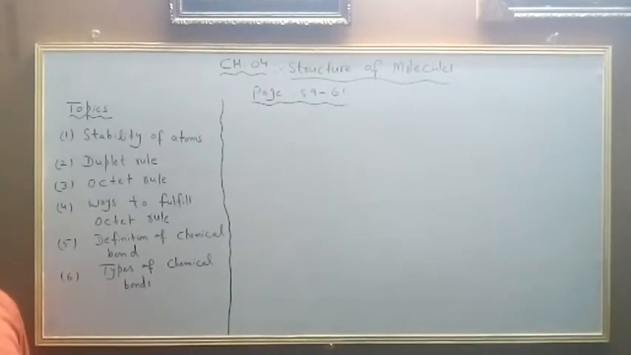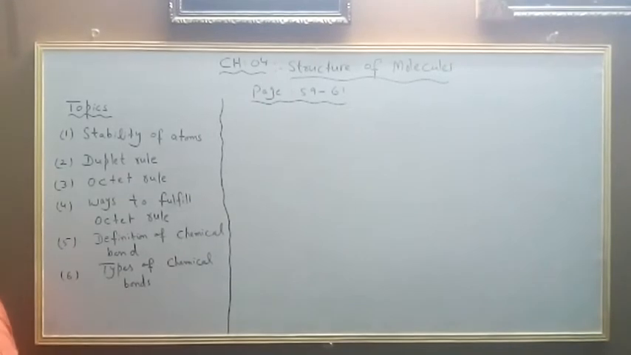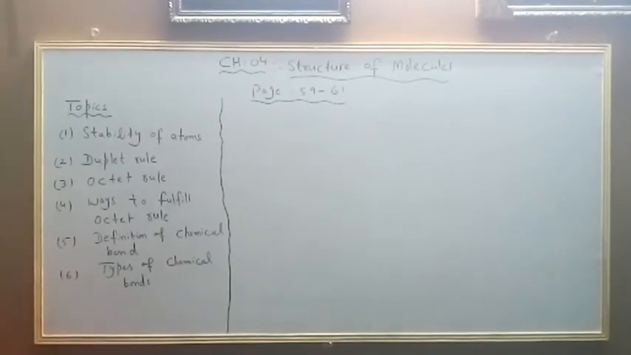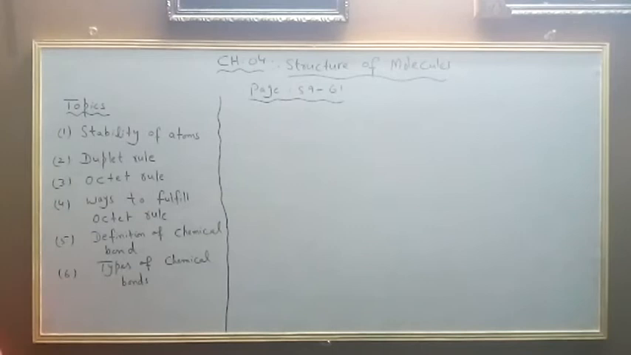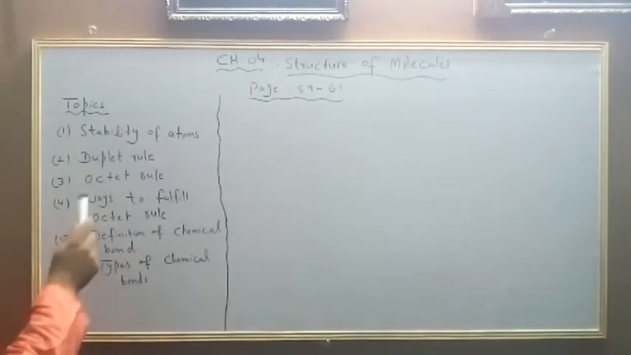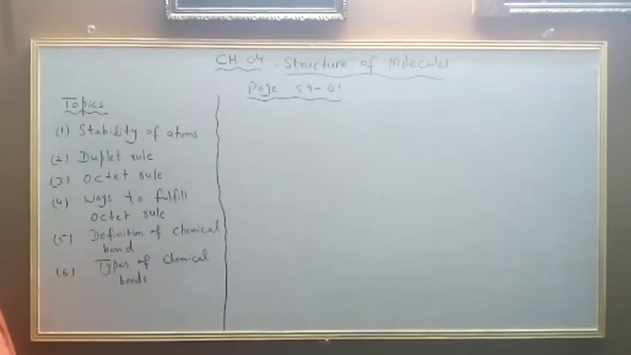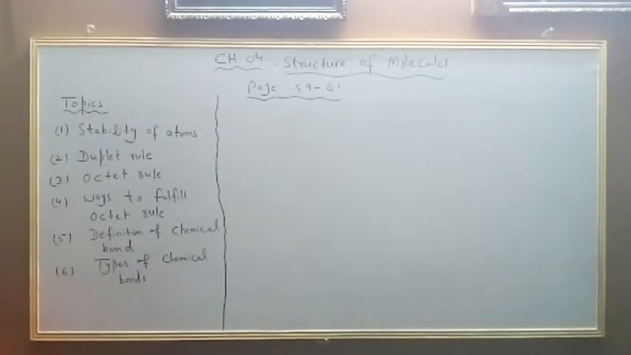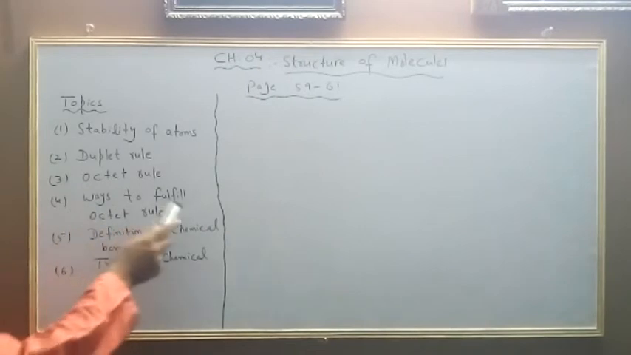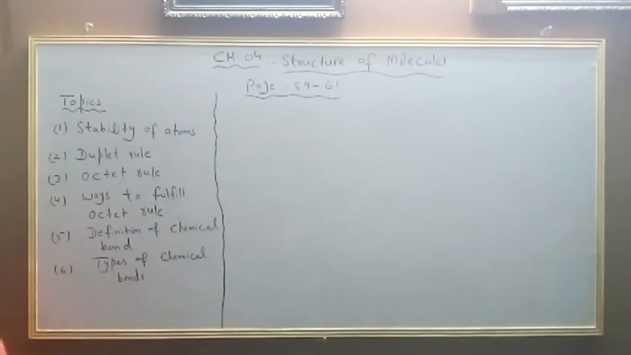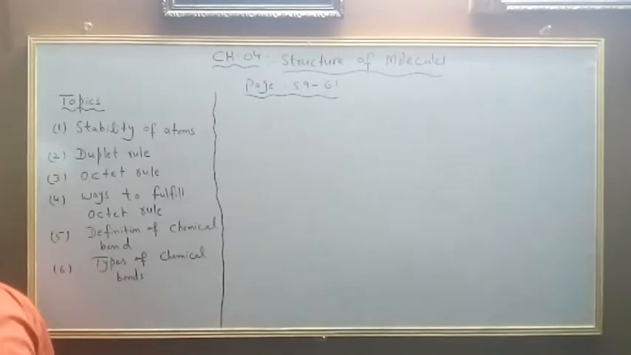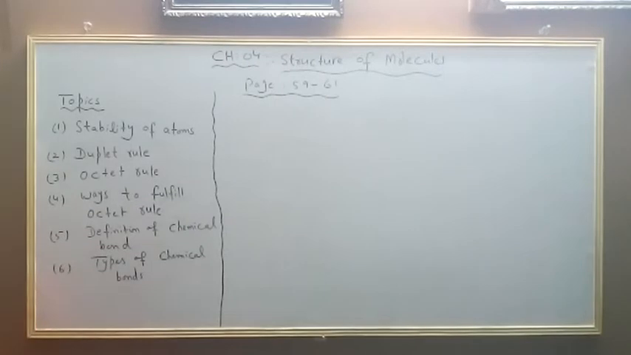As it is clear, you can see here the topics we will discuss. Number one, stability of atoms. Secondly, inshallah, duplet rule. Third, we will discuss octet rule, ways to fulfill octet rule, definition of chemical bond, and then types of chemical bonds. I am discussing from your textbook, page number 59 to 61. So let's start our topic.